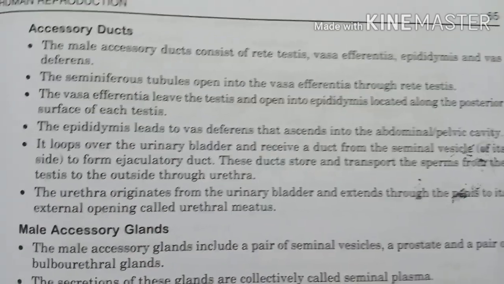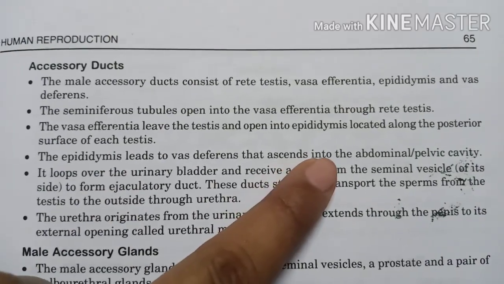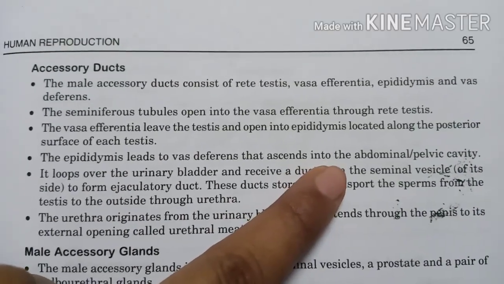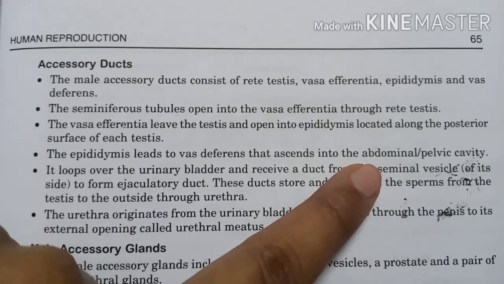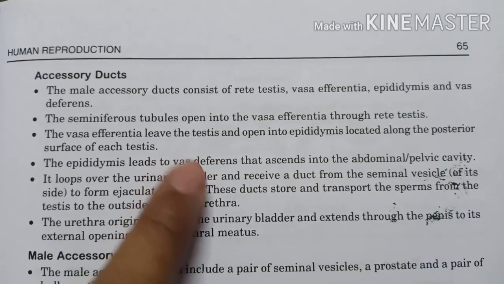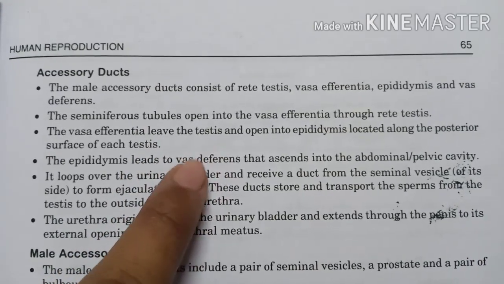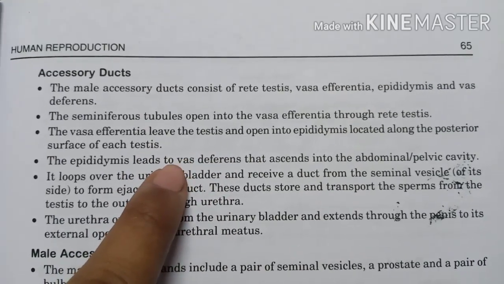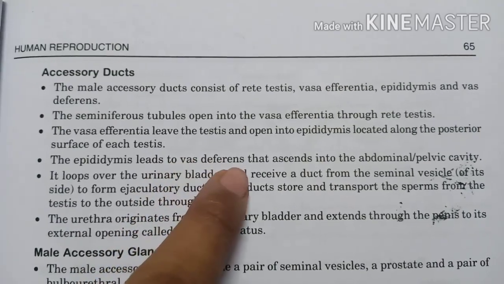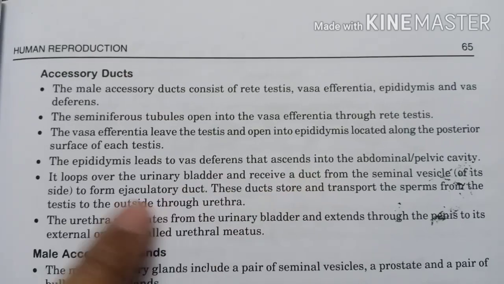The vas deferens now comes inside the abdominal cavity, it means it is situated in the pelvic cavity. The portion up to the vas efferentia and epididymis is outside the abdominal cavity, but the vas deferens is inside the pelvic cavity.